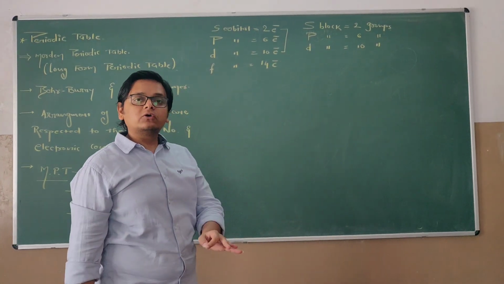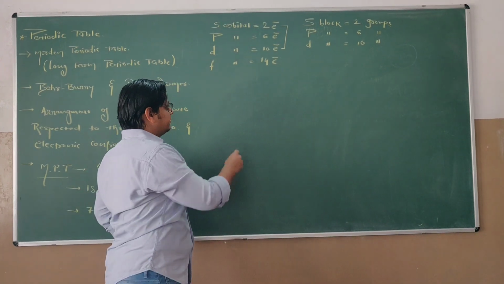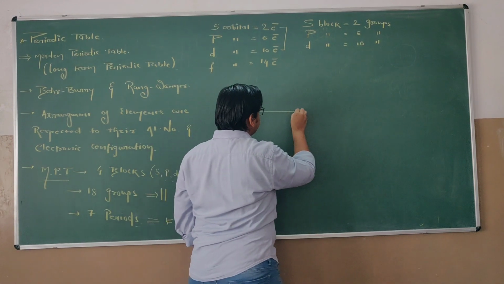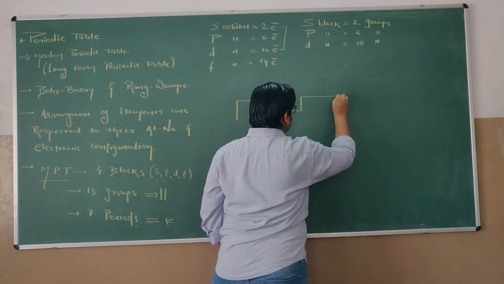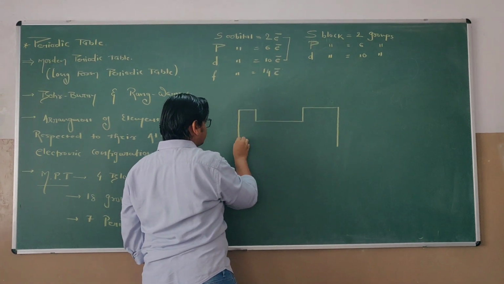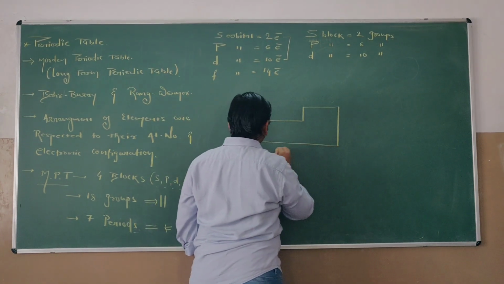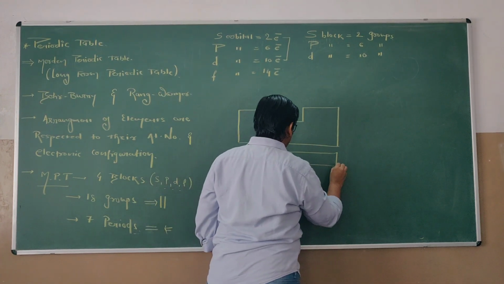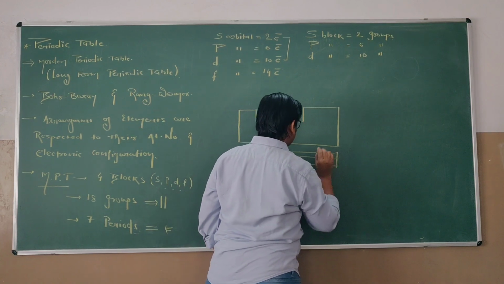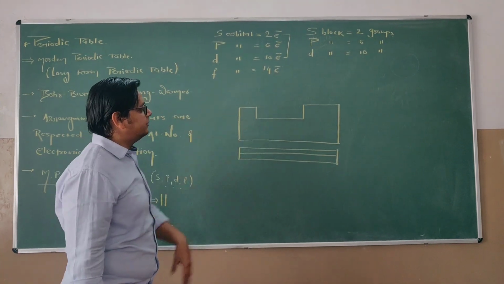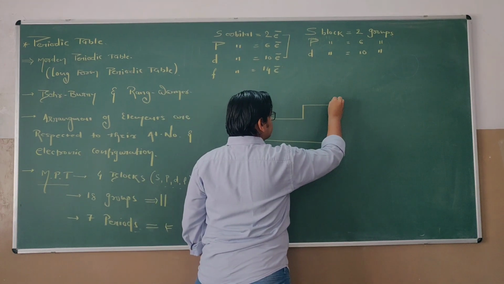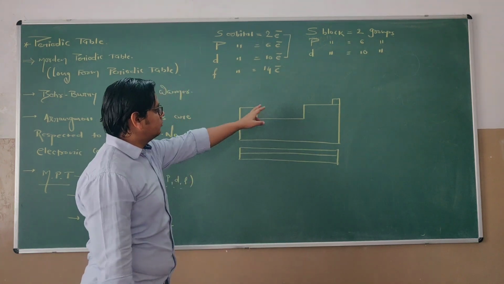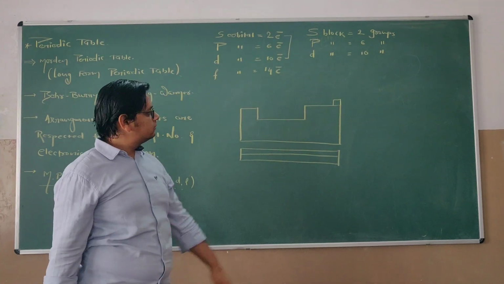Now let us draw the schematic diagram of the periodic table. The schematic diagram suggests that the structure is like this only. Over here is the position of helium. The position of hydrogen is in the center of both the blocks, but let it go.